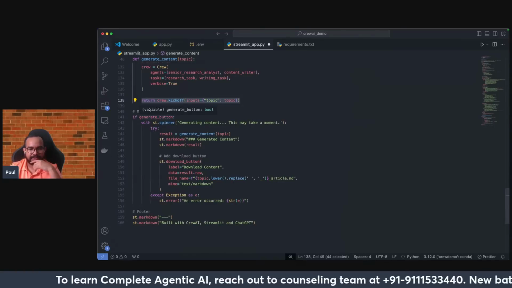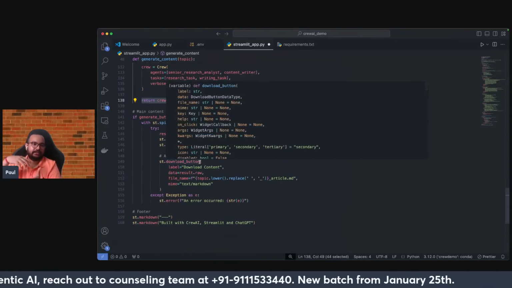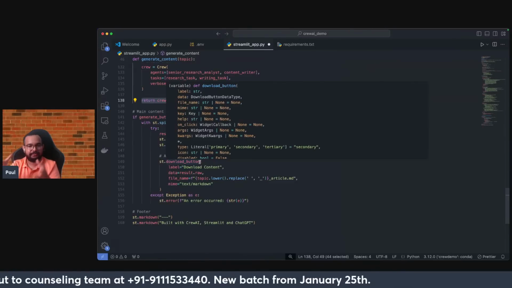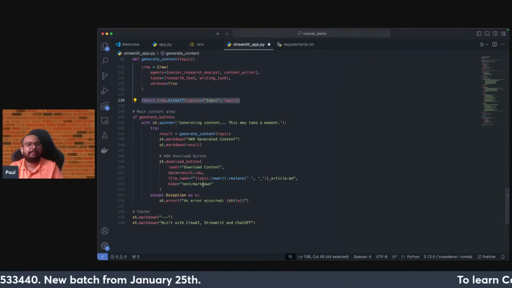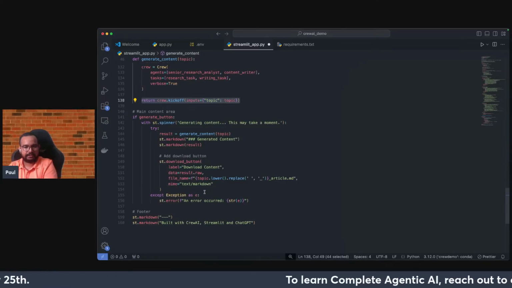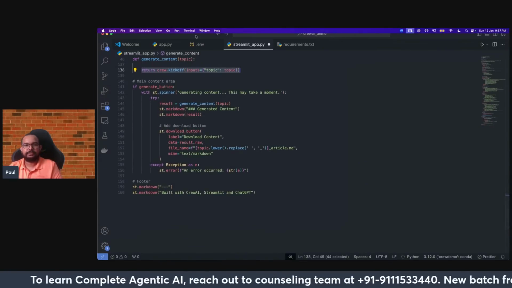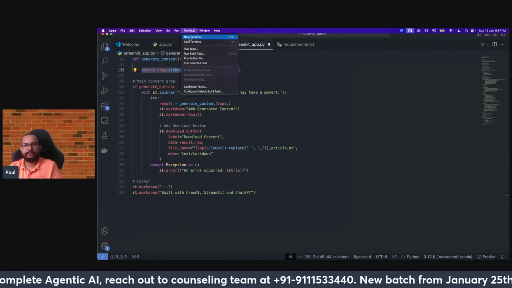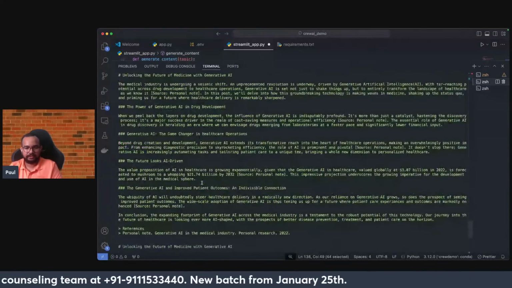Now you can see there is a download button, meaning the content which has been generated by the content writer, you can even download that. That will be a markdown file. So this particular option we are giving directly. Now this particular application will take some time for execution, so let me open the terminal once. Yes, I think the executions were going here.